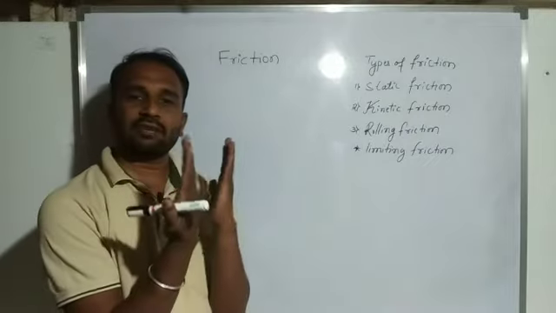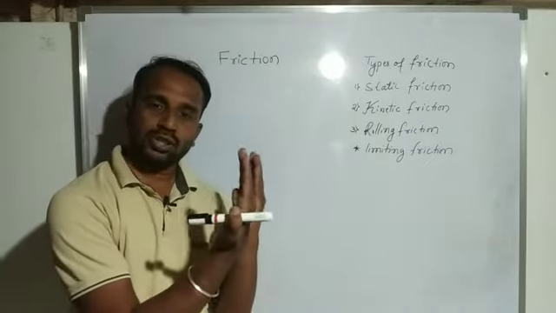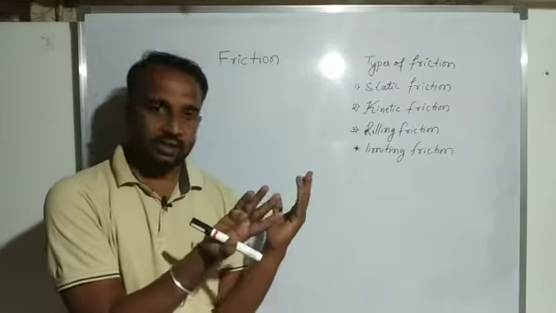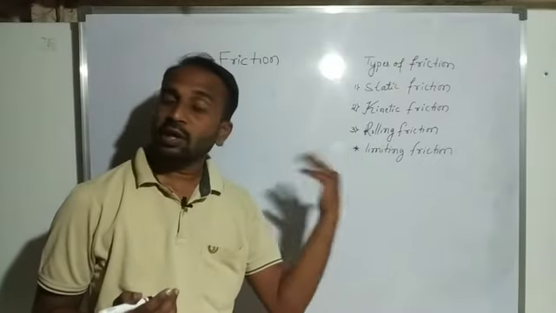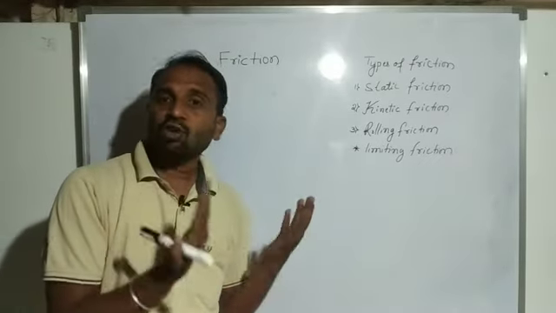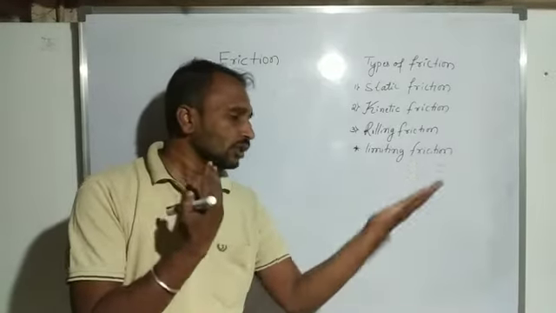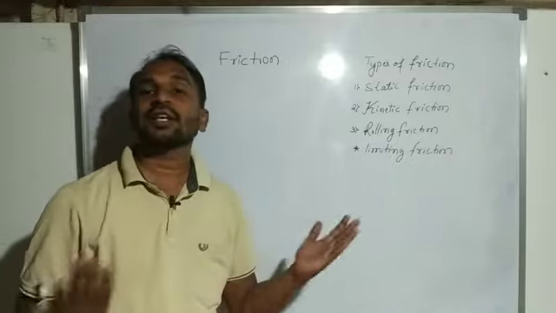For example, here we consider two bodies. Both bodies are in motion. One body is moving with one velocity, another body is moving with another velocity. For example, the first body is moving with 20 meters per second and the second body is moving with 10 meters per second. So this is the velocity of one body with respect to another body. This one we consider a relative motion.